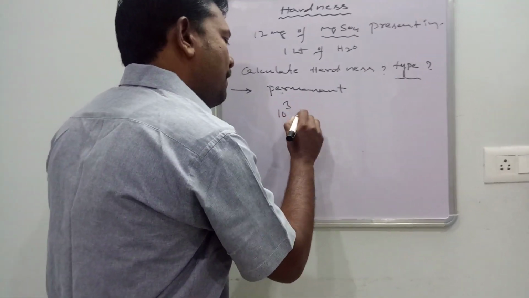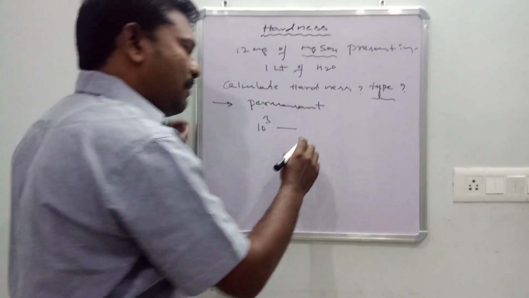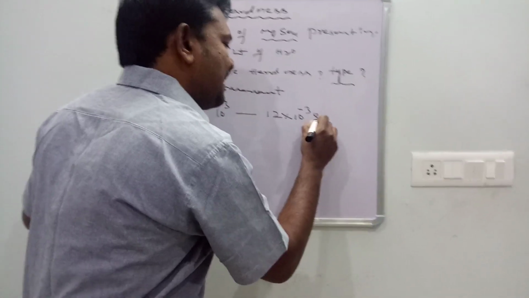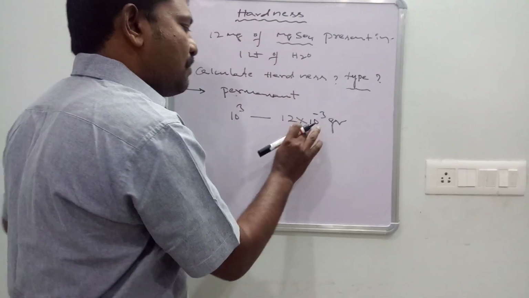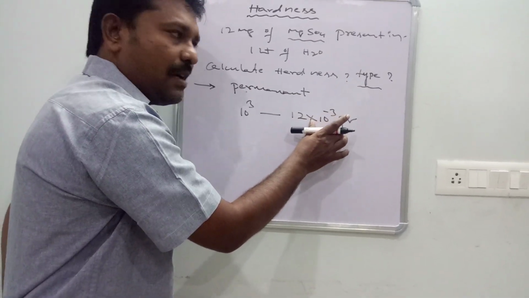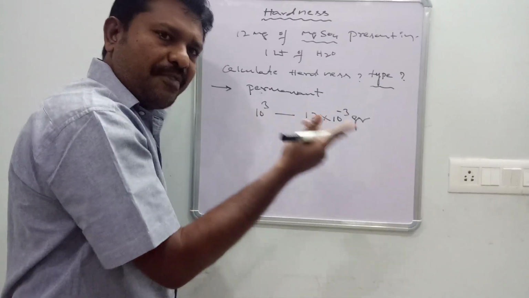In 10³ grams of sample, the quantity of magnesium sulfate is 12 milligrams. That means 12 into 10⁻³ grams; I converted milligrams into grams. So 12 into 10⁻³ grams of magnesium sulfate is present in 10³ grams. Familiar?